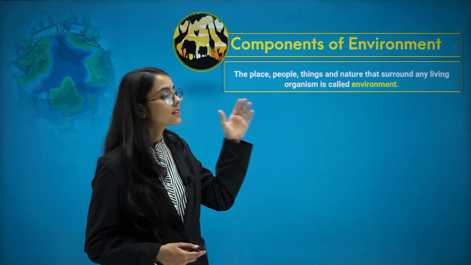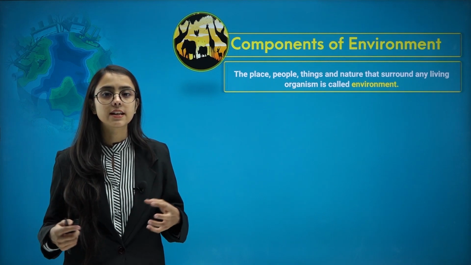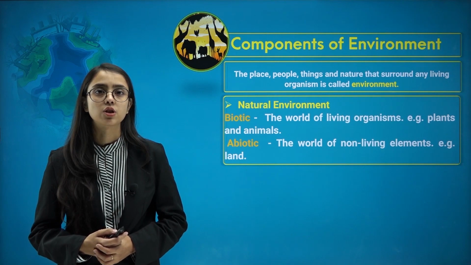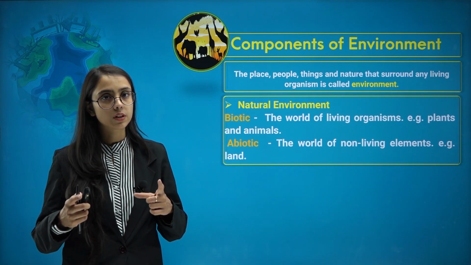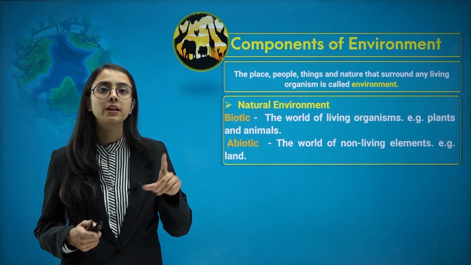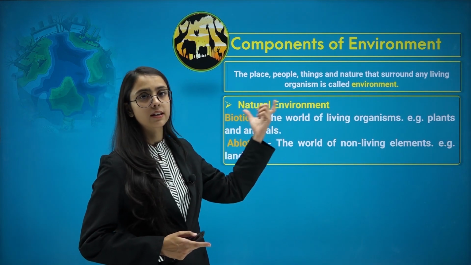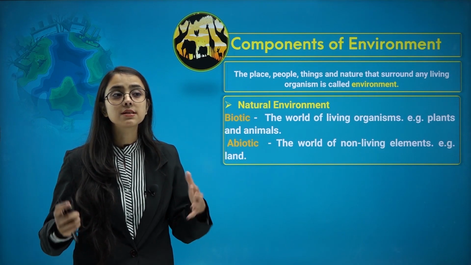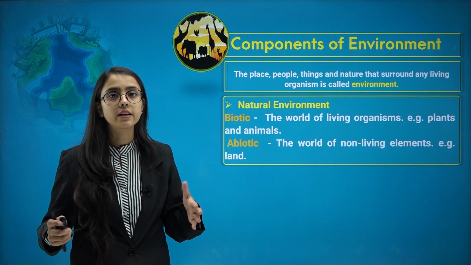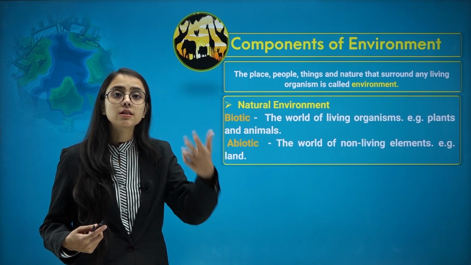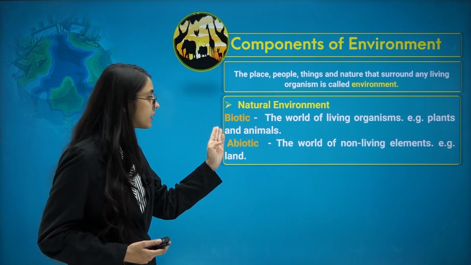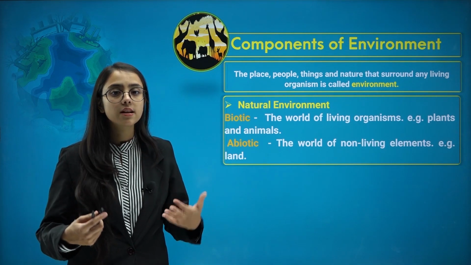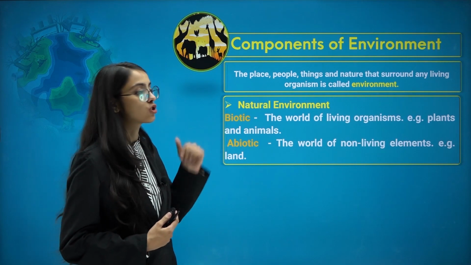The place, people, things and nature that surround any living organism is called environment, that we have already established. The first type of broad domain in environment is natural environment. Natural environment relates to all the components and elements that are present on our planet naturally. It further has two subcategories, biotic as well as abiotic. Now we need to understand what is biotic and what is abiotic element in natural environment.